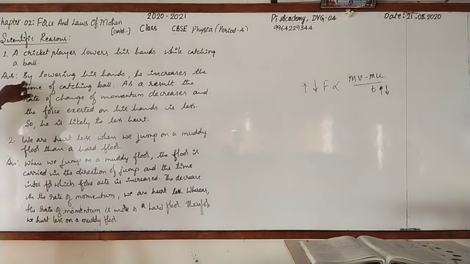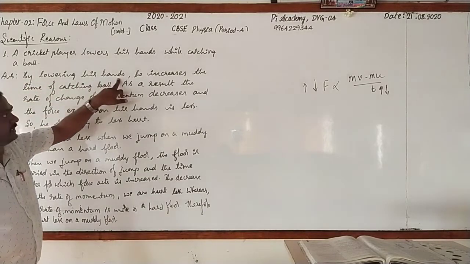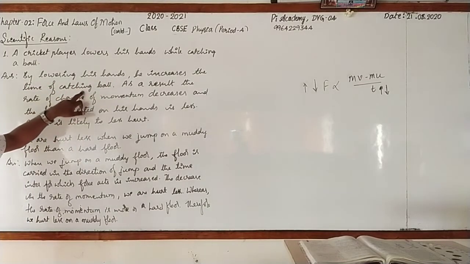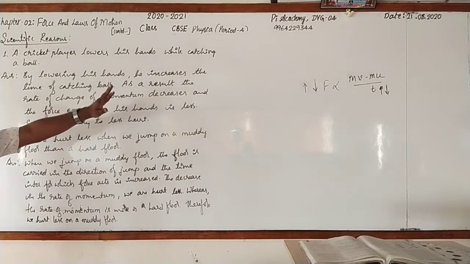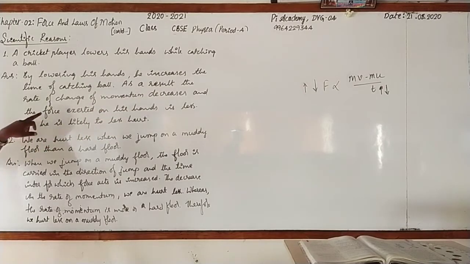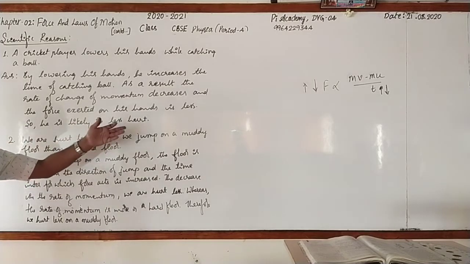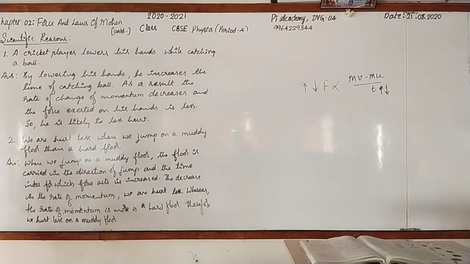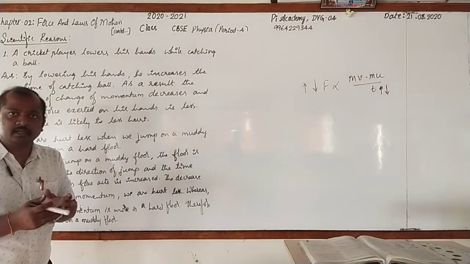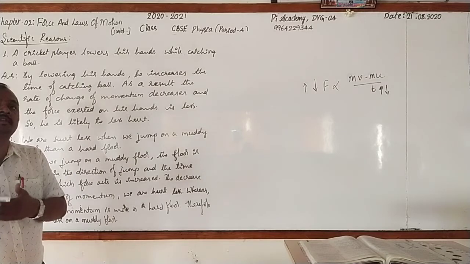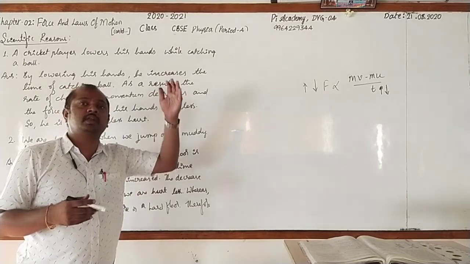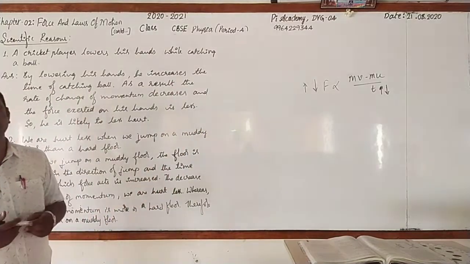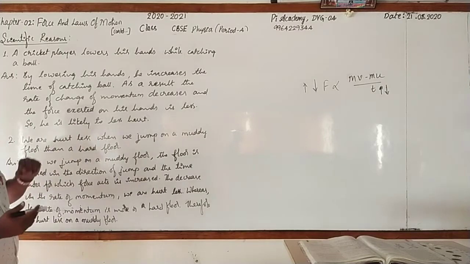See that? The statement is like this. Answer: By lowering his hands, he increases the time of catching the ball. As a result, the rate of change of momentum decreases, and the force exerted on his hand is less. So he is likely to be less hurt. Clear? Very simple. By increasing the time of catching, there is a decrease in the rate of change of momentum. When the rate of change of momentum decreases, force exerted will also be less. Hence, we get less hurt.